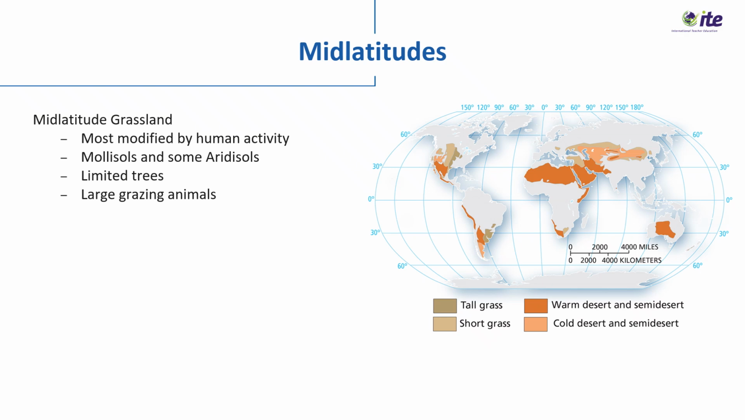The dominant soils are mollisols, which are deep, dark, and rich in organic matter from decaying grass roots. These fertile soils make mid-latitude grasslands some of the world's most productive agricultural regions.